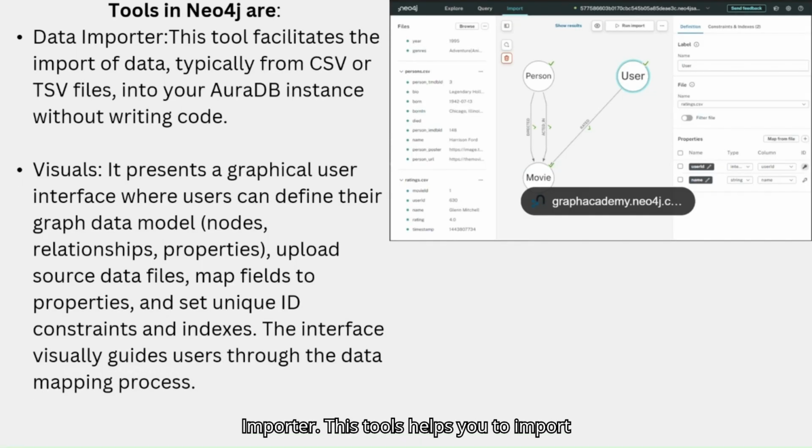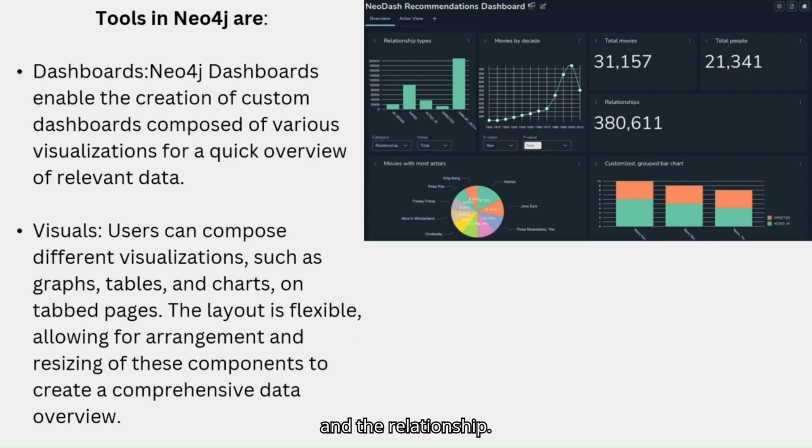Importer. This tool helps you to import your data from your CSV files into your Aura DB instance without writing a single piece of code. It represents a graphical user interface. The person and the movie are the entities, and directed and acted are the relationships in this particular image. You can upload your data files. You can give unique ID constraints and indexes. You can map the relationships using nodes representing the entity and the relationship.